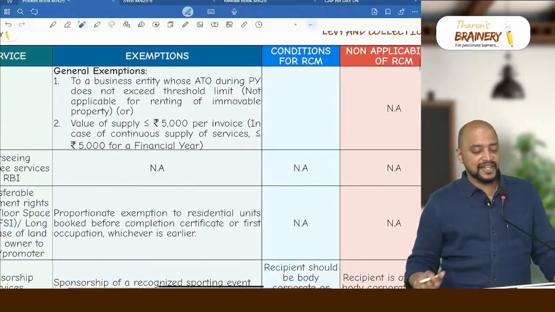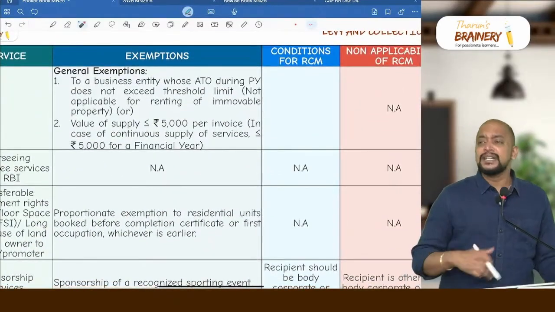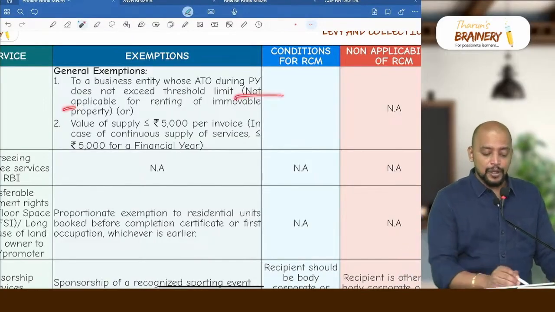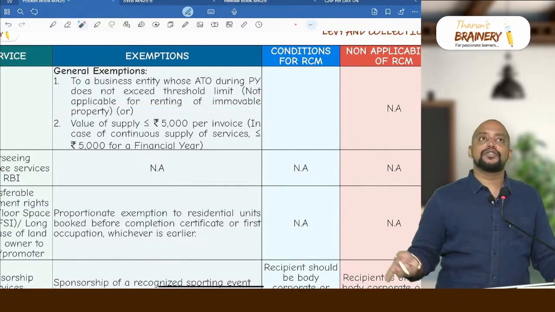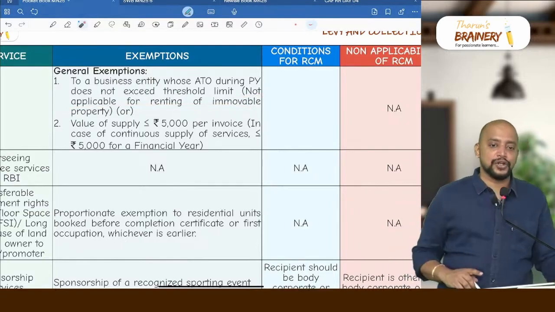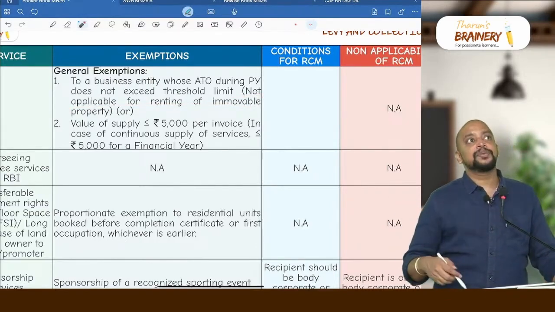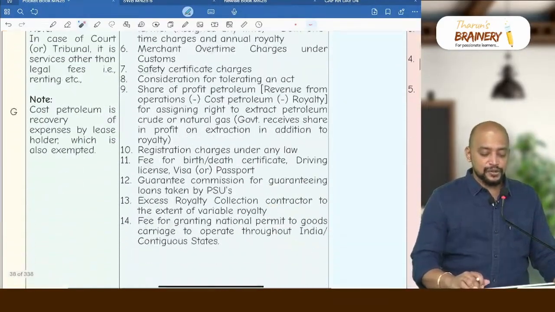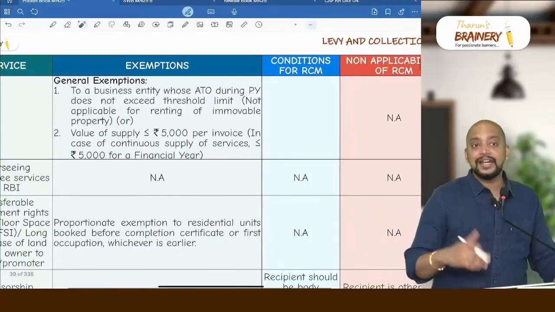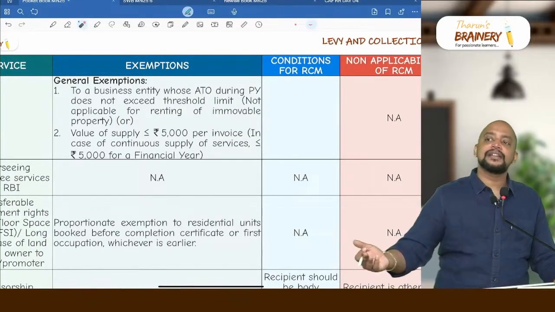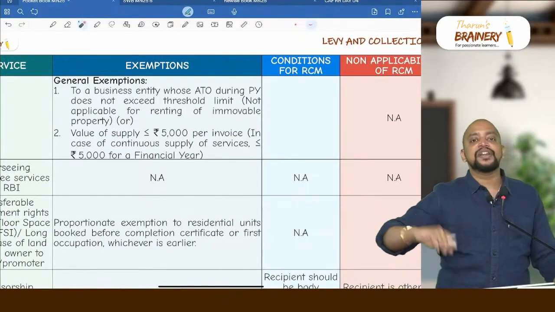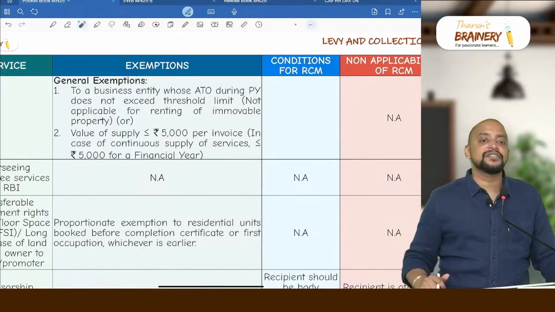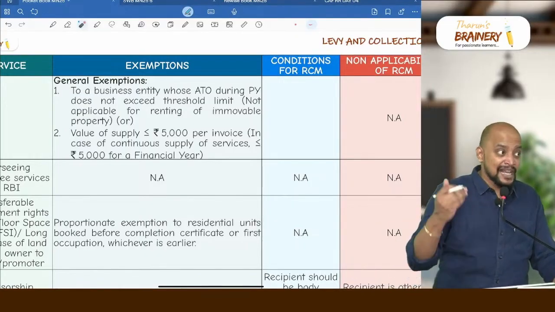Apart from these 14 specific exemptions, we have 2 general exemptions. Any service provided by government to a business entity, other than renting of immovable property, if that business entity's turnover during the previous year does not exceed the threshold limit, is exempted. Example, advertisement services provided by government to a business entity. Advertisement services are nowhere in the 14 points. And that business entity is an ad agency that started only this year. So the previous year it is 0, meaning it does not exceed the threshold limit. Therefore, this advertisement service provided by government to the business entity will be exempted.